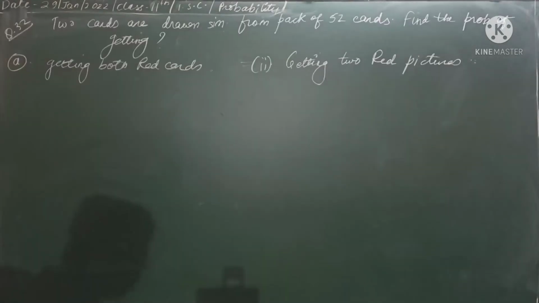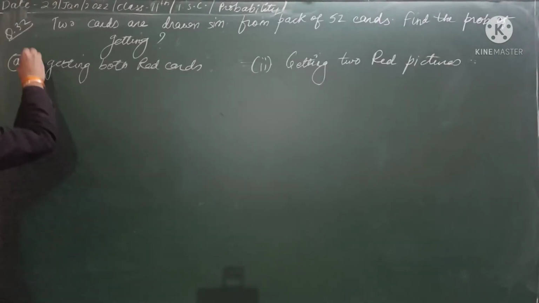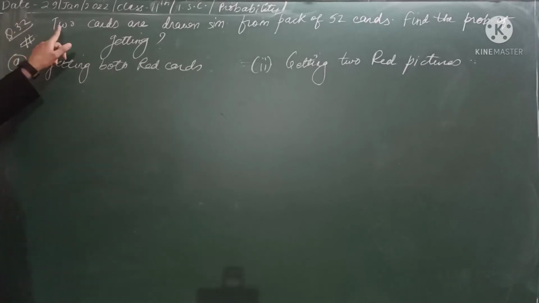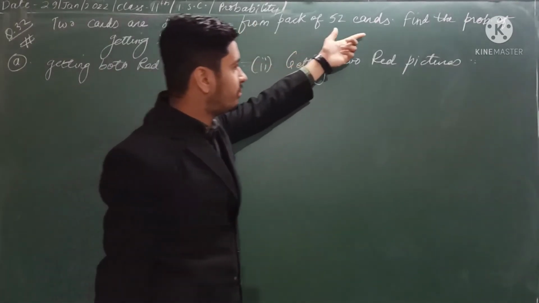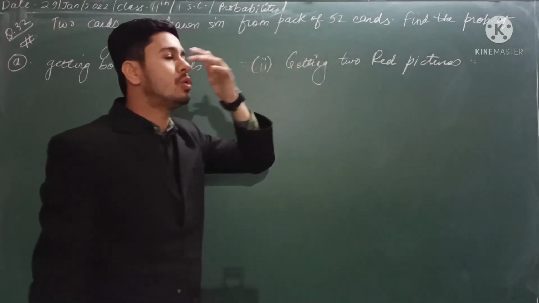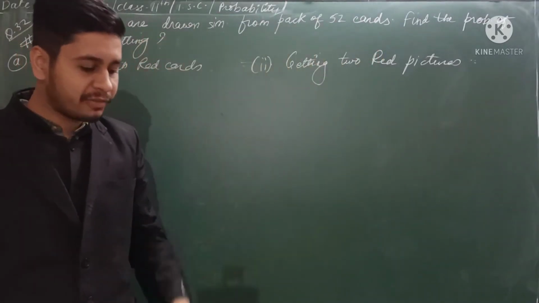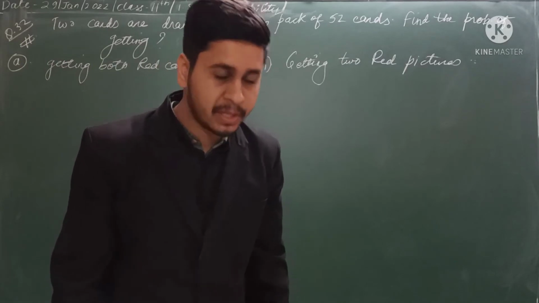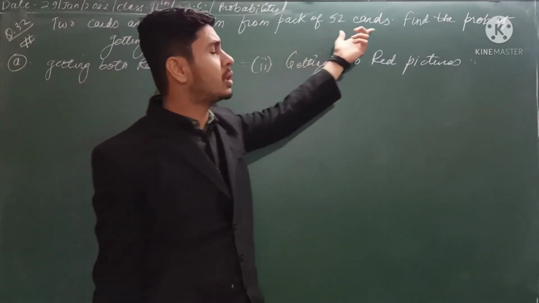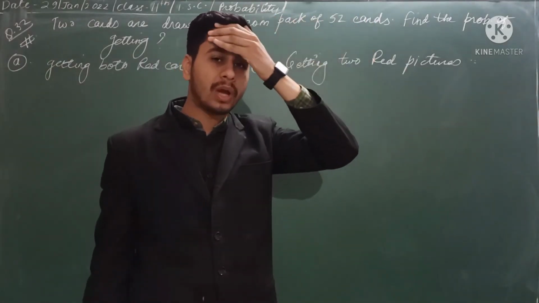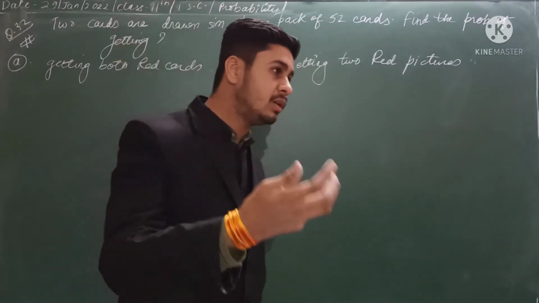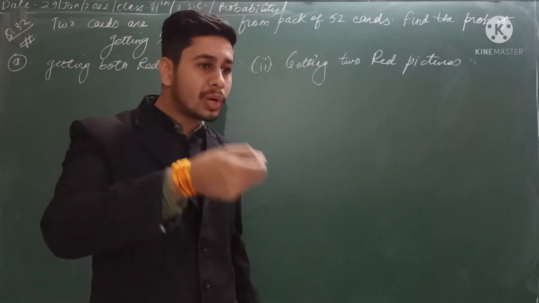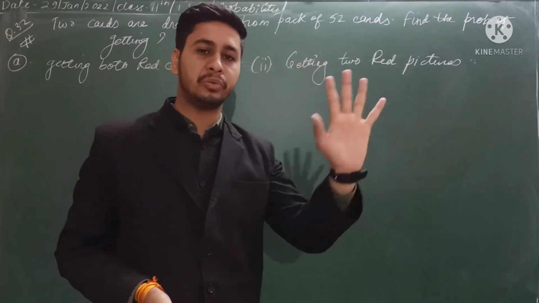Okay, now try to understand this very important question. Two cards are drawn simultaneously from a pack of 52 cards. In this, we are definitely going to use the combination concept. You are given 52 cards, and from those 52 cards you have to draw two cards. So what will be the possible ways of drawing two cards from the 52 cards? That is 52C2.